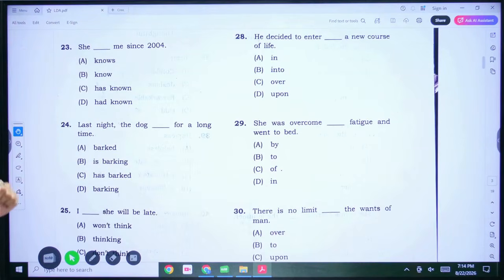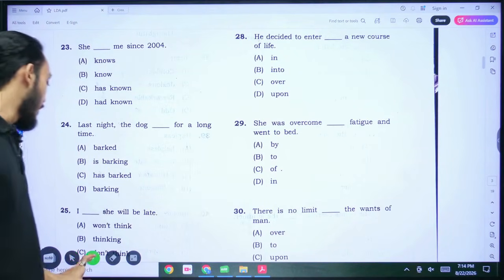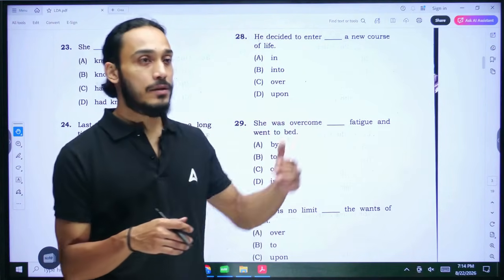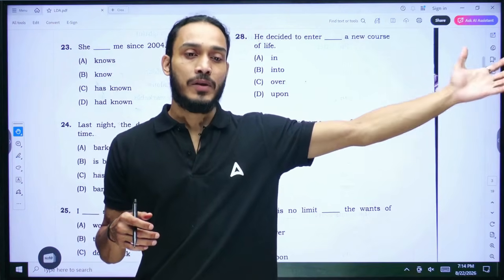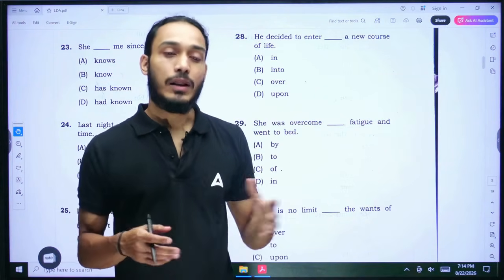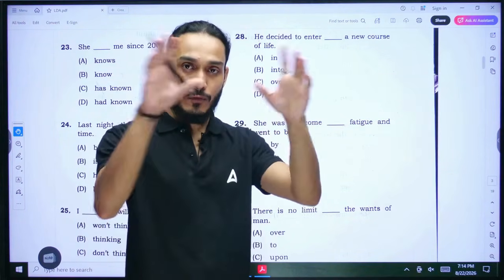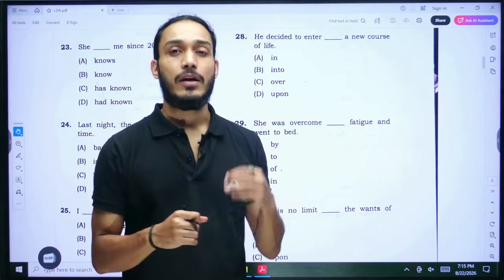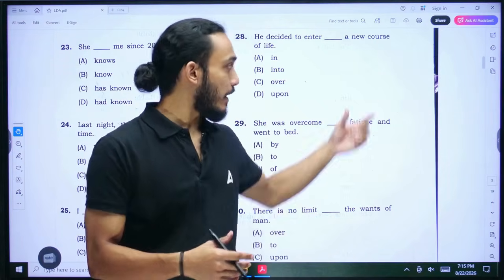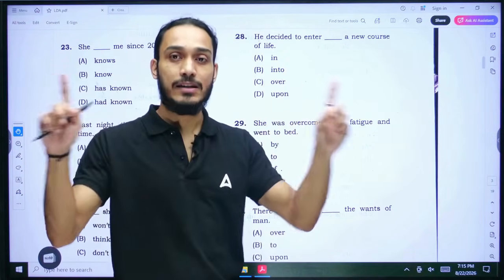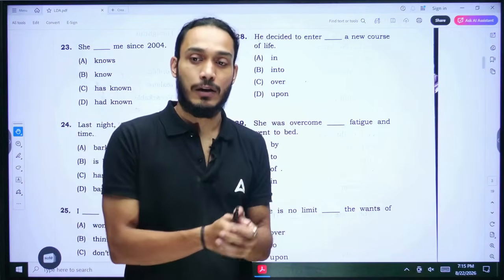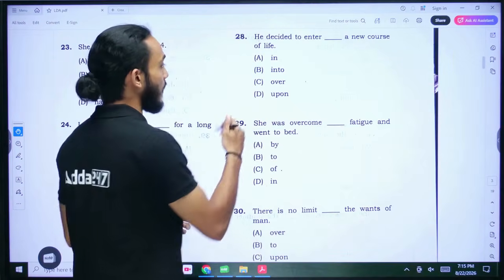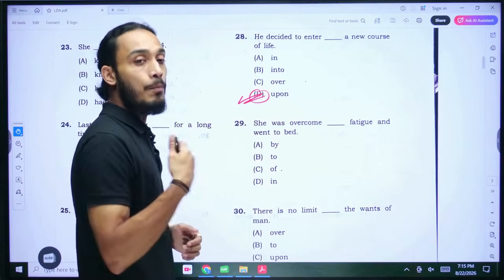All right. He decided to enter dash a new course of life. Now, had we been talking about some physical space, like say for example, somebody walks from the corridor to inside a room, then we can say he walked into the room. When we talk about physical spaces, we can use the word into to refer to a movement from outside to inside. But if you are talking in a metaphorical sense, like here, we are talking about a new course of life. It's not a physical space. We are just saying that he's entering a new phase of life. Then we can use the preposition upon instead of into. So therefore, here the best answer would be option D. He decided to enter upon a new course of life.